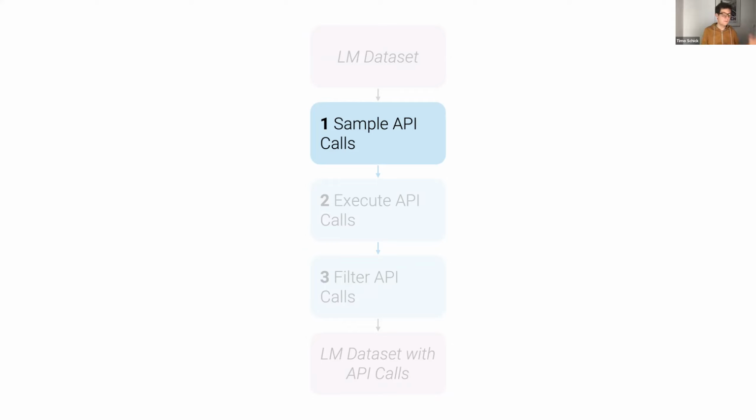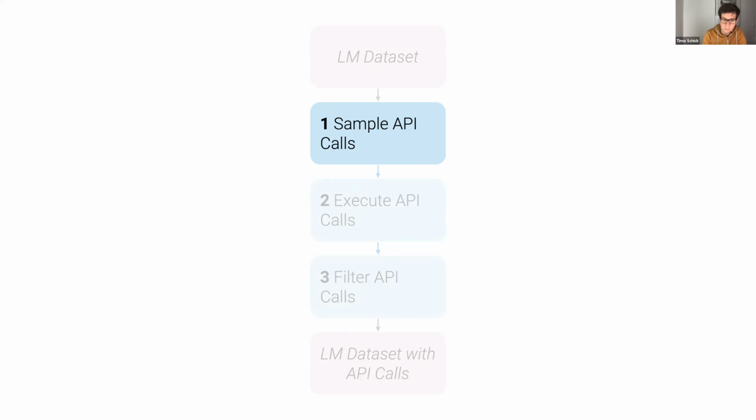At this point, we just start from our language modeling data set that is text only, and we just want to obtain a huge amount of potential API calls that might be useful. So at this stage, we are perfectly fine with generating a lot of API calls that are not useful, as long as we can also generate some that might prove useful later on. How we sample these API calls is fairly simple. For each API, we just write an in-context prompt that shows the language model a few examples, and we hope that from that it can generalize to new examples.